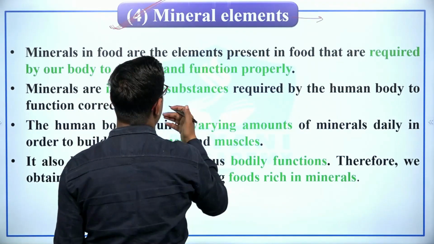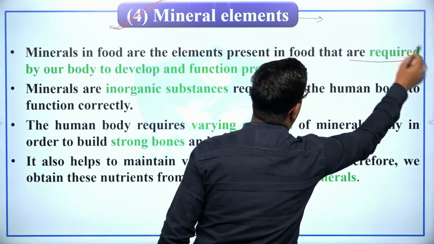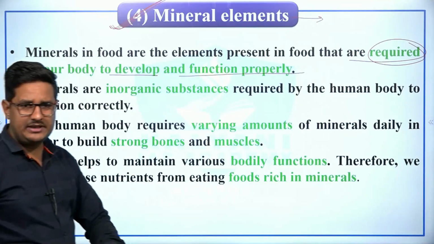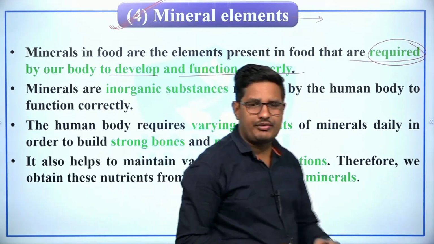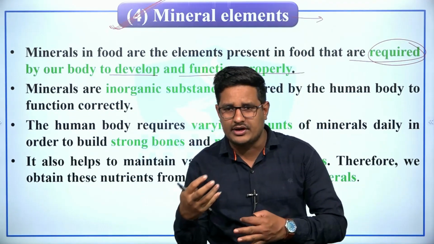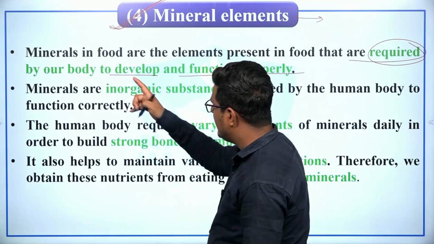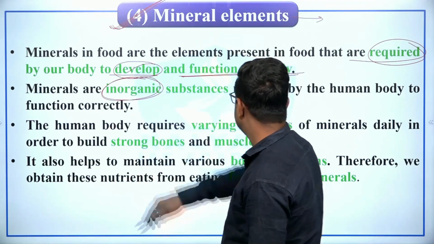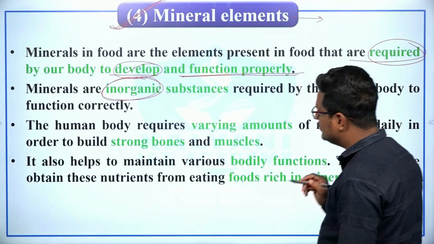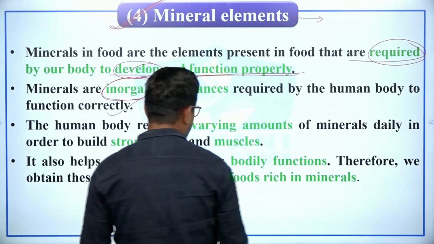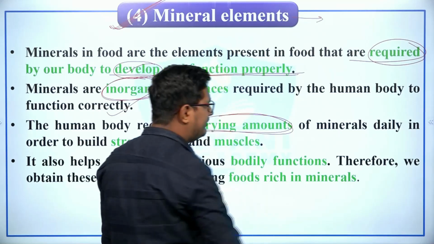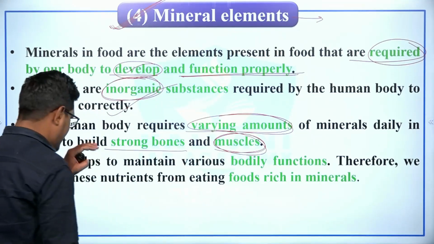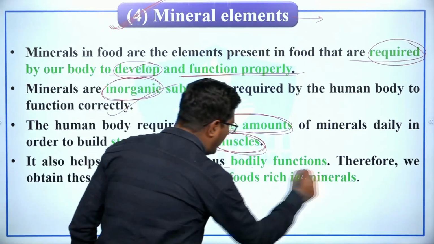And minerals in the food are elements present in the food that are required by our body to develop and function properly. So simply we can say that minerals are those nutrients which are required in low amount of quantity, but are required by our body to develop and function properly. Minerals are inorganic substances required by the human body to function correctly. The human body requires varying amounts of minerals daily in order to build strong bones as well as muscles. Minerals also help to maintain various bodily functions.